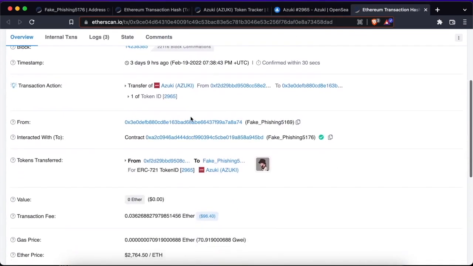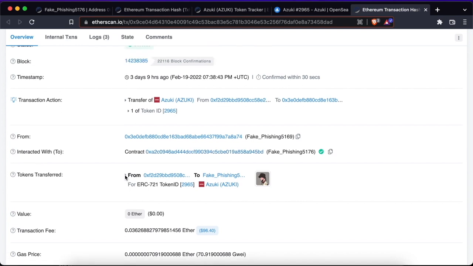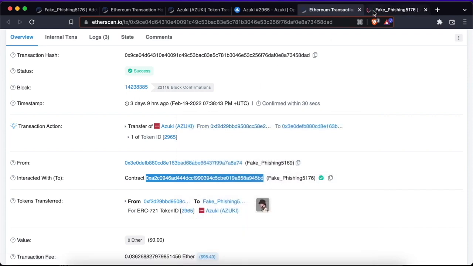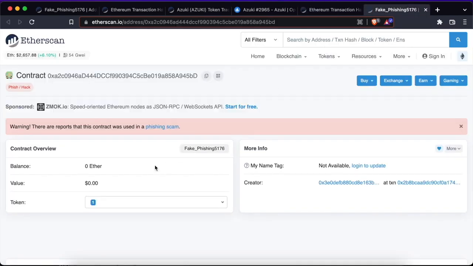We can see that the transaction was initiated by the account identified in Etherscan as fake phishing 5169. This transaction, however, was not initiated, as is typical when we are talking about OpenSea, by the OpenSea Wyvern contract. This transaction was initiated by the exploiter's account calling a different contract.